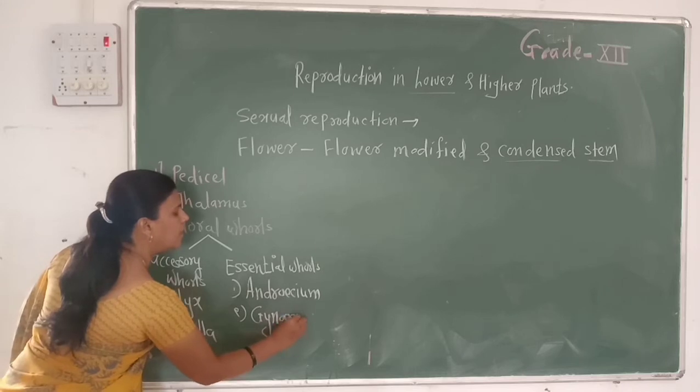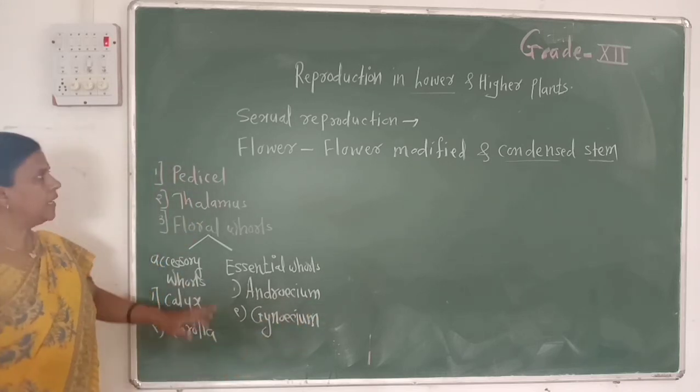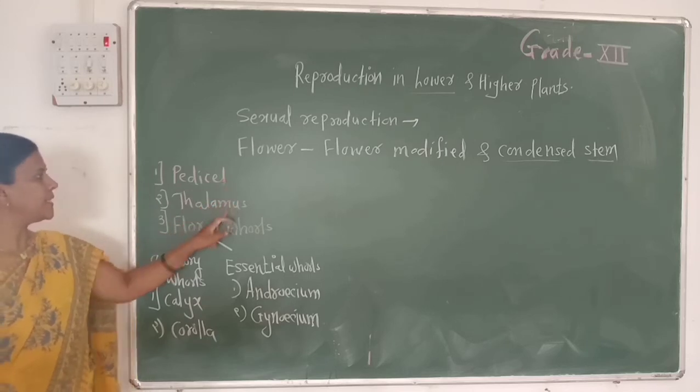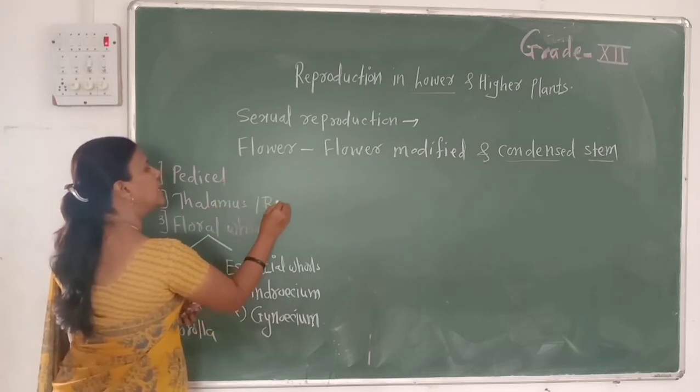These are the different parts of a typical flower. Any typical flower mainly shows three parts: pedicel, thalamus, which is also called the receptacle, and floral whorls.